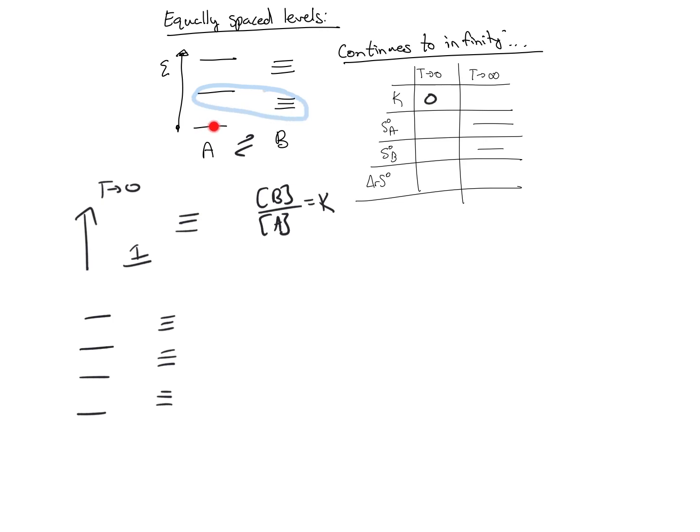This extra level at the bottom here isn't going to matter at infinity, since it's just one extra level. So at infinity, since each level, each state, gets an equal share of particles, K at infinity is going to be 3 to 1, or exactly 3.